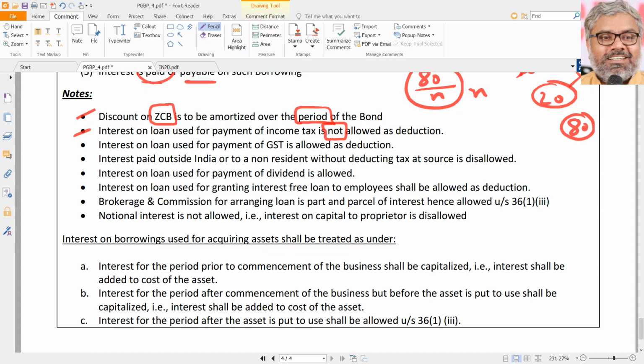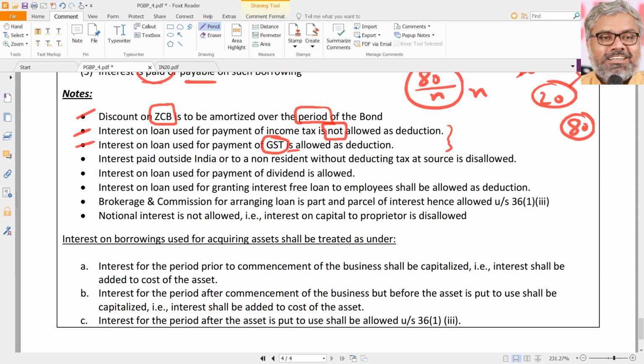So we don't have to debate about it. Better than that is to just accept and move on. What is that? Interest on loan taken for the purpose of payment of income tax, not allowed as deduction. Now another question comes, what about interest on loan taken for payment of GST? That is allowed as deduction. So these are the 2 points you should remember in the problem solving.